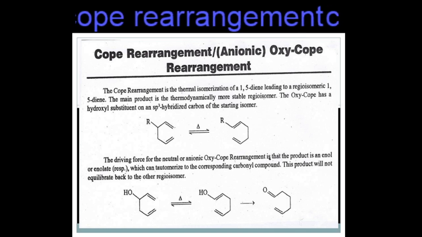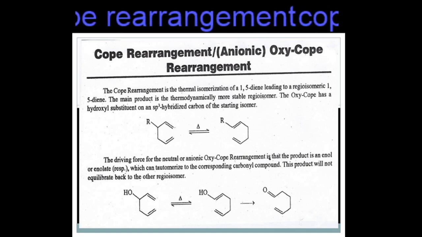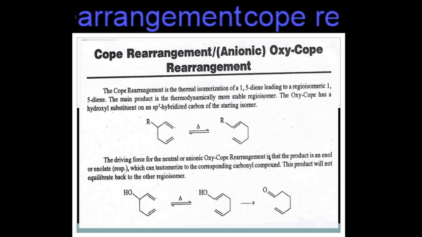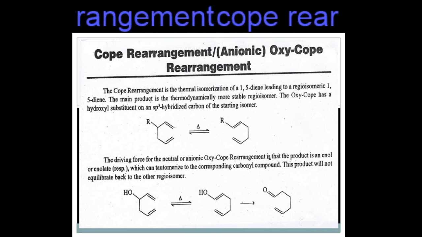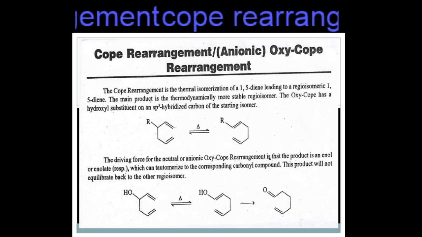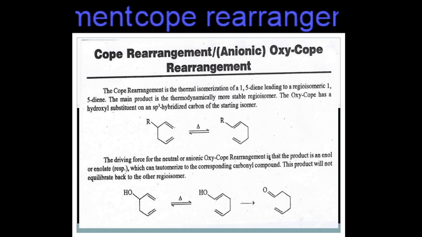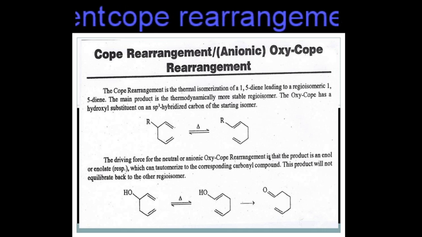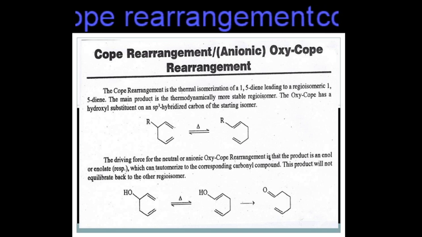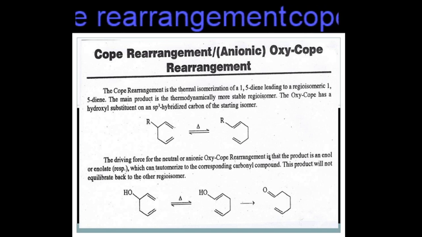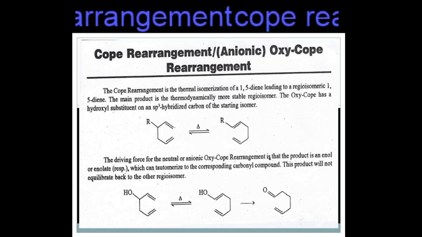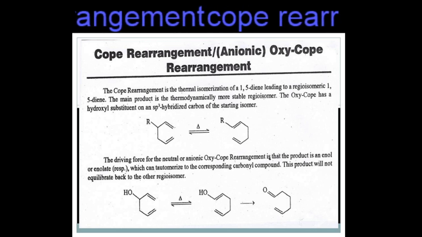The next type is rearrangement reactions. In an organic compound, one group that is present in one place originally replaces another side of the organic compound. It is called a rearrangement reaction.